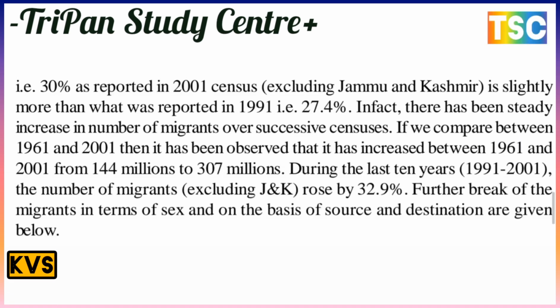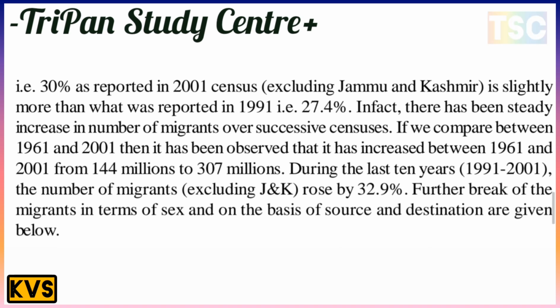This proportion of 30% as reported in the 2001 census, excluding Jammu and Kashmir, is slightly more than what was reported in 1991, which was 27.4%. In fact, the number of migrants has been steadily increasing over successive censuses. Between 1961 and 2001, it increased from 144 million to 307 million.